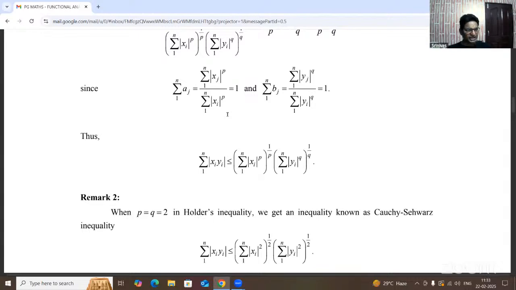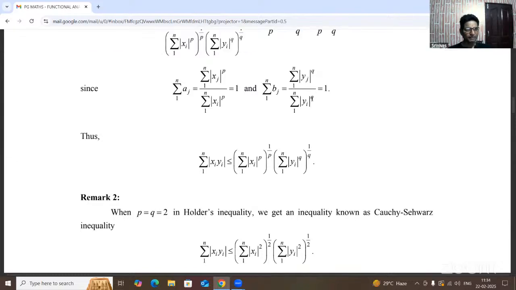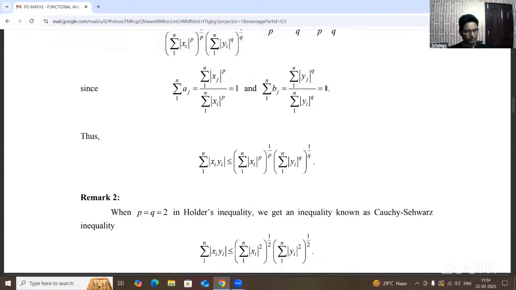So, summation mod aj equals summation mod xi whole power p by summation mod xi whole power p, which equals 1. Summation mod bj equals summation mod yj whole power q by summation mod yi whole power q. Okay, this value is i, not j. Please rectify this one. This is i. So, summation mod yi whole power q equals 1.